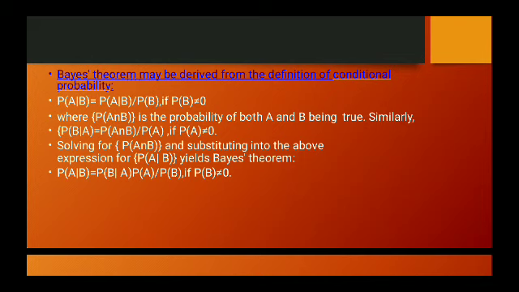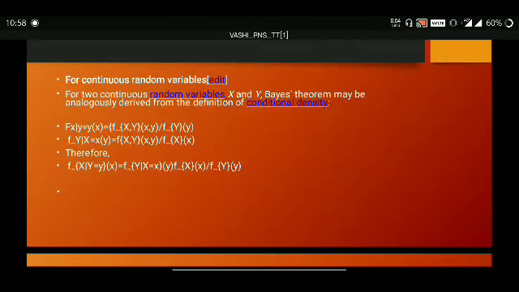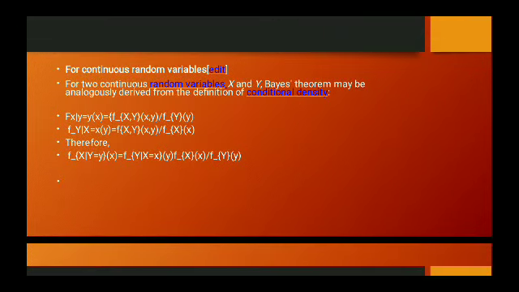Solving for P of A intersection B and substituting into the above expression for P of A given B yields Bayes theorem. For continuous random variables, for two continuous random variables x and y, Bayes theorem may be analogously derived from the conditional density, which is f of x given y is equal to f of x comma y divided by f of y.